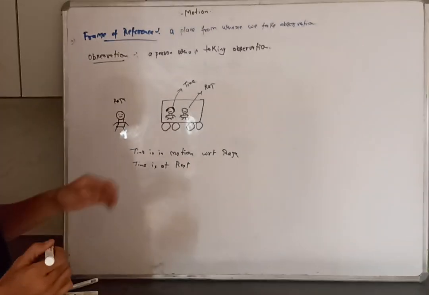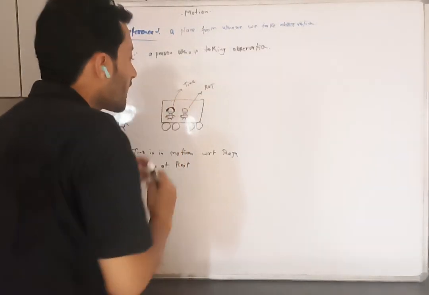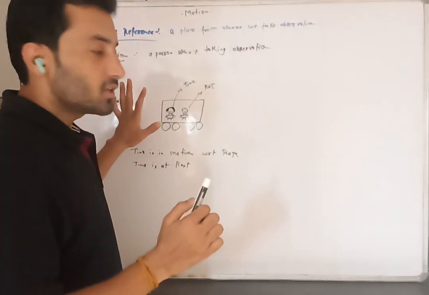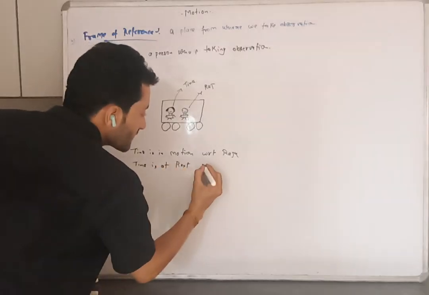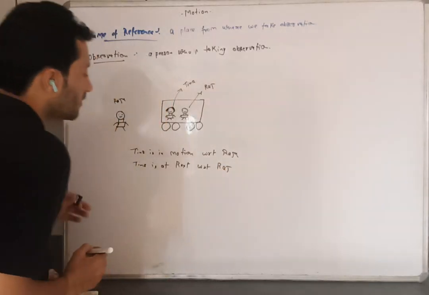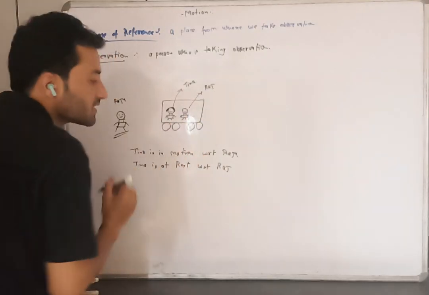You can observe Tina is inside the bus, Raj is inside the bus. So if Raj is observing Tina's position, Tina will be at rest. Yes or no? So Tina is at rest with respect to Raj. With respect to Raju, she is in motion. With respect to Raj, she is at rest.